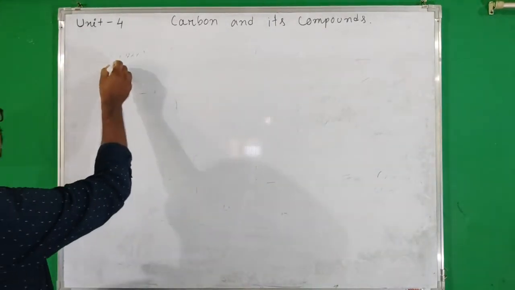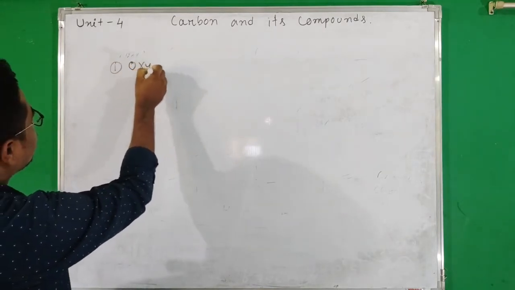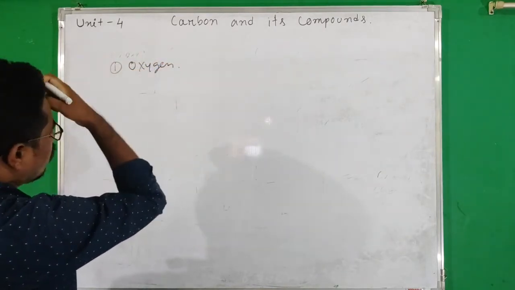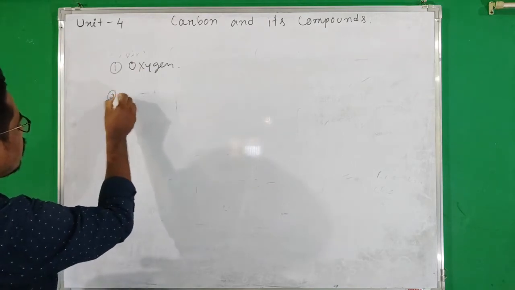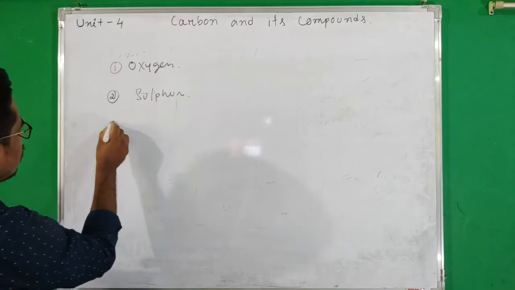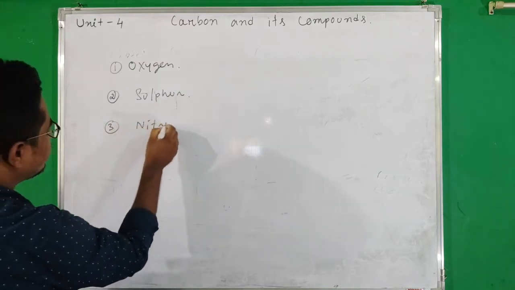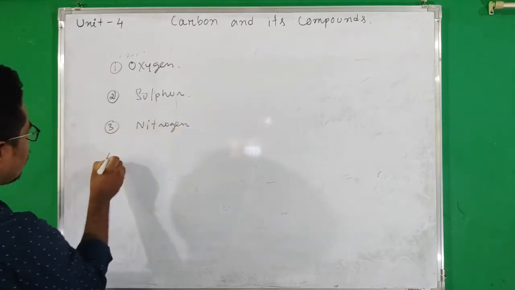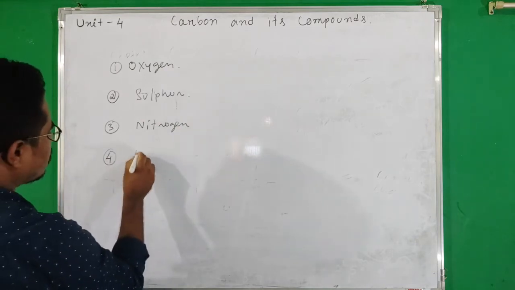They are first oxygen. Carbon can form covalent bonds with oxygen, sulfur, number 3 nitrogen, number 4 halogens.